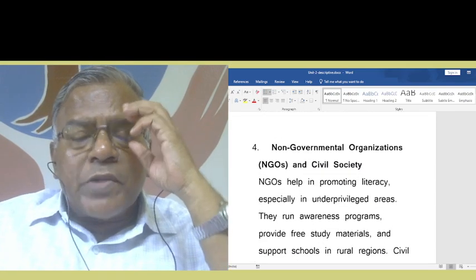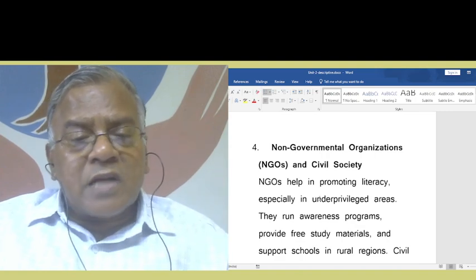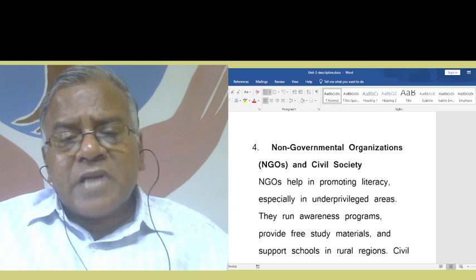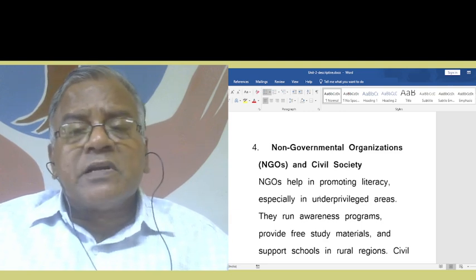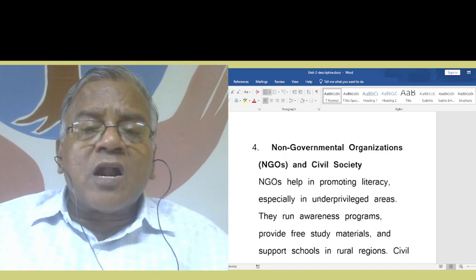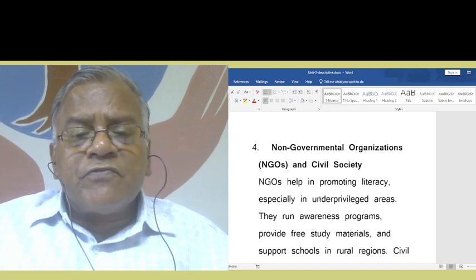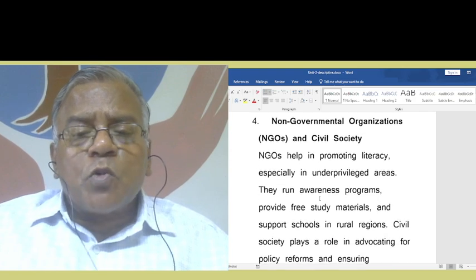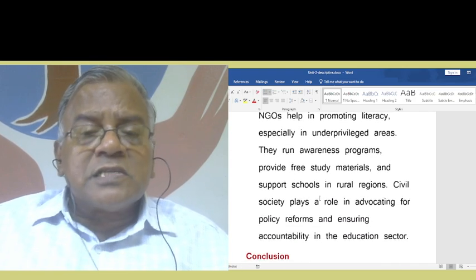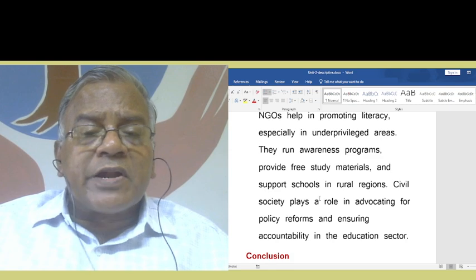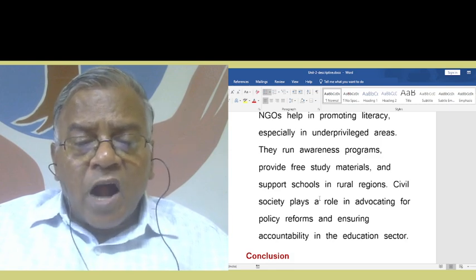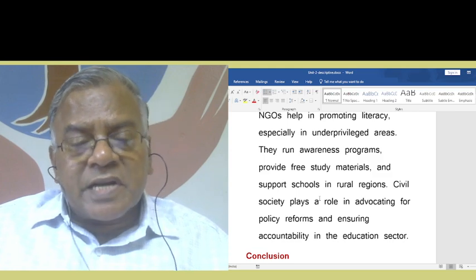The non-governmental organizations, NGOs, and civil society. NGOs help in promoting literacy, especially in underprivileged areas. They run awareness programs, provide free study materials, and support schools in rural regions. Civil society plays a role in advocating for policy reforms and ensuring accountability in the education sector.